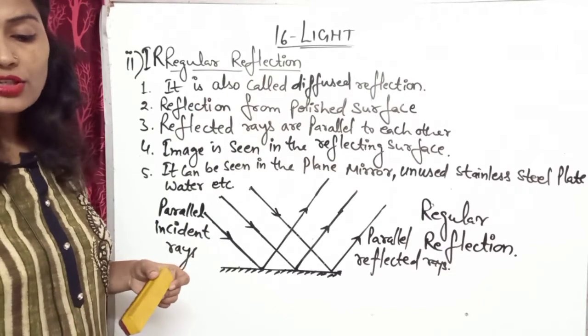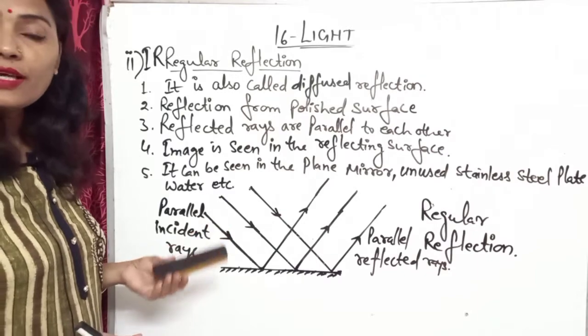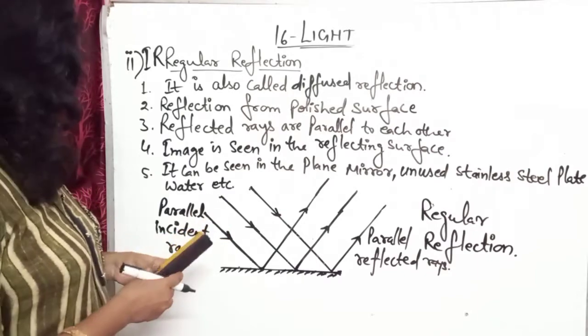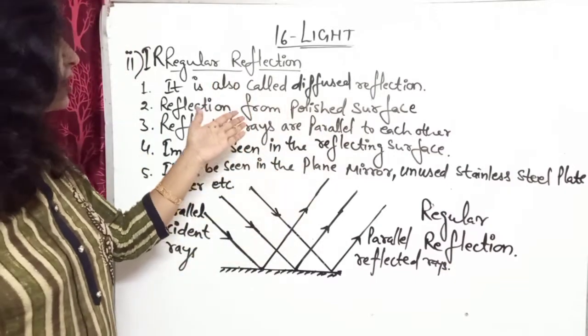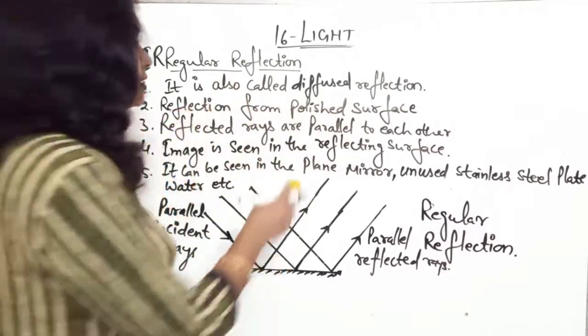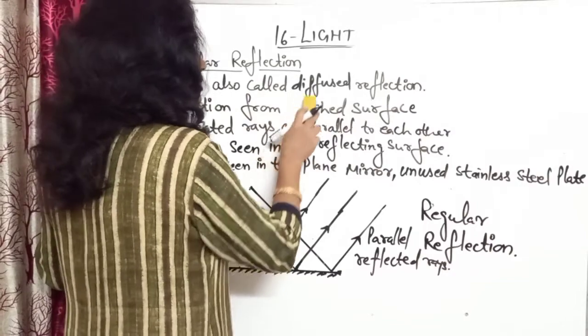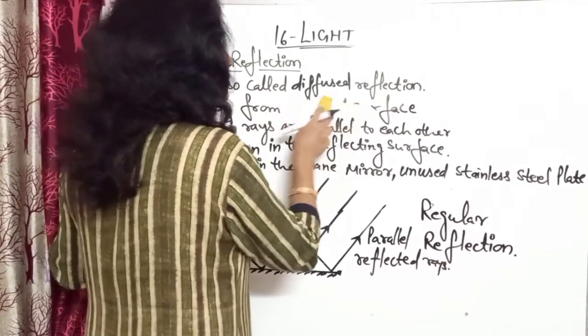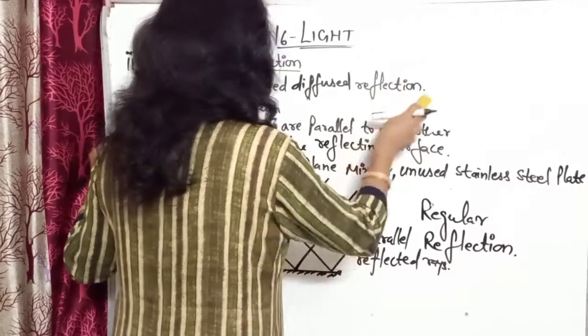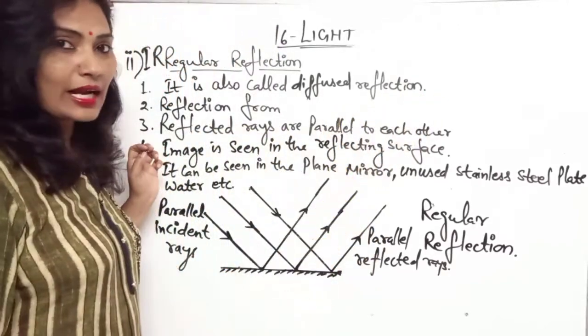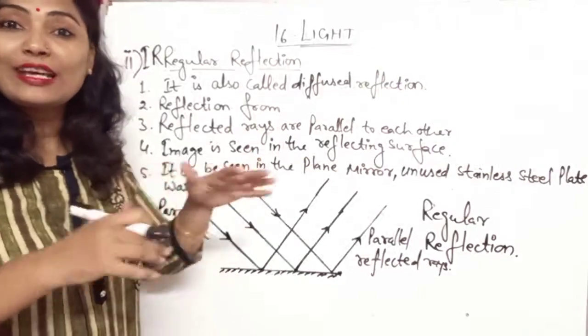Now, reflection from rough surface or irregular surfaces. Here, reflection from polished surface is regular reflection, but reflection from the rough surface or irregular surfaces means that it is not regular, it contains the irregularities. You know that rough surface contains more irregularities.